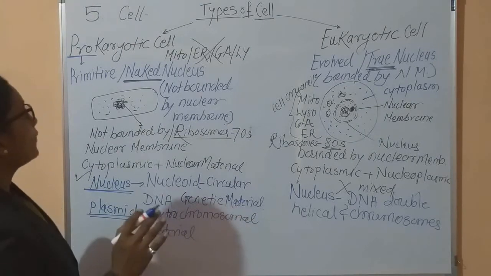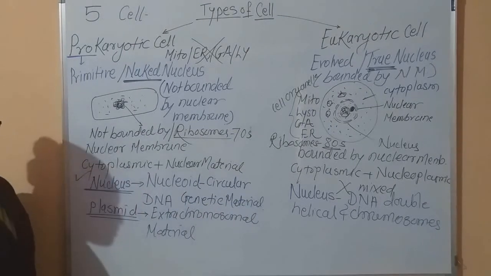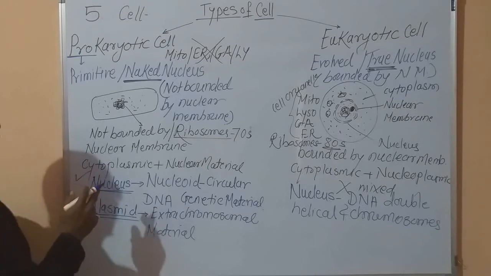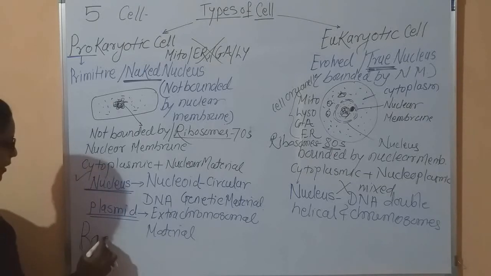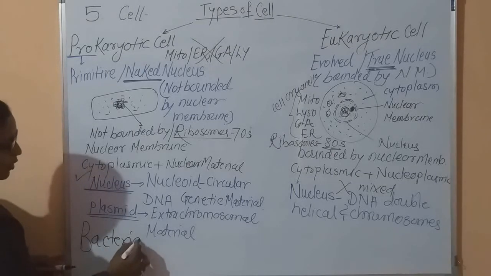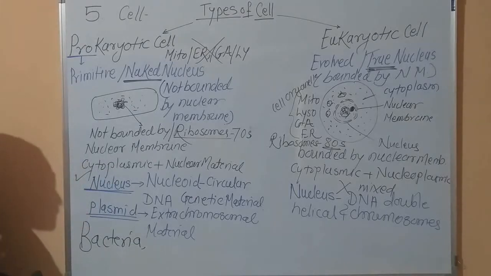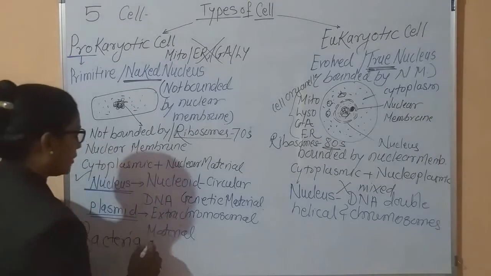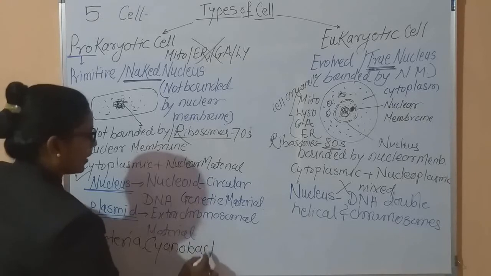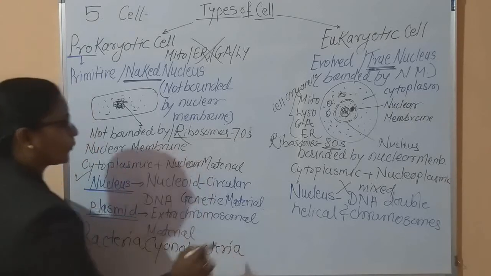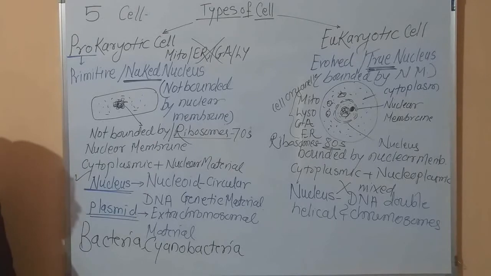Now if you observe this prokaryotic cell, the most important examples are bacterial cells. That is, in case of bacteria, the cell is prokaryotic, and also the cyanobacteria are prokaryotic cells.